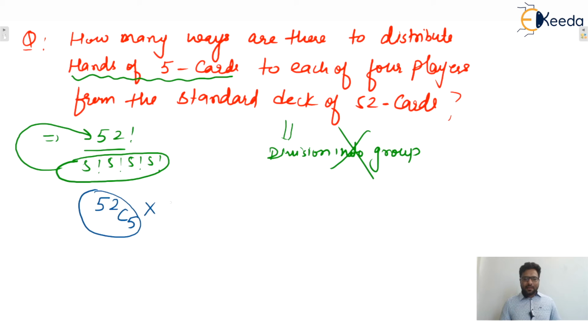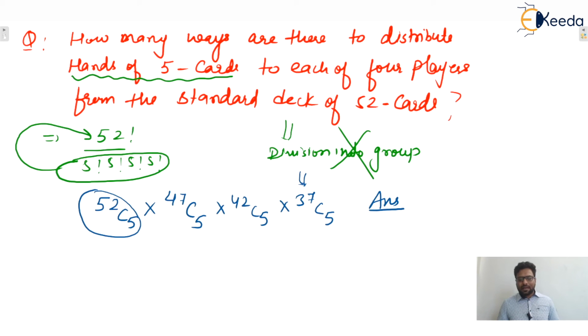Now remaining are 47. We can select 5 out of 47 in 47C5 ways. Now give it to the second player. Then remaining are 42, select 5 out of these 42, so the number of ways is 42C5, and give it to the third one. Now remaining is 37, select 5 from 37, which can be done in 37C5 ways, and give it to the fourth player. So that will be the correct answer.